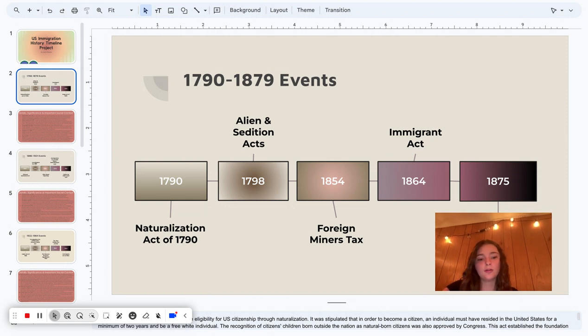This was the initial federal law that established the eligibility for U.S. citizenship through naturalization. It was stipulated that in order to become a citizen, an individual must have resided in the United States for a minimum of 2 years and be a free white individual. The recognition of citizens' children born outside of the nation as natural-born citizens was also approved by the Congress. This act established the foundation for immigration laws, though it did have significant ethnic exclusions and racial prejudice.